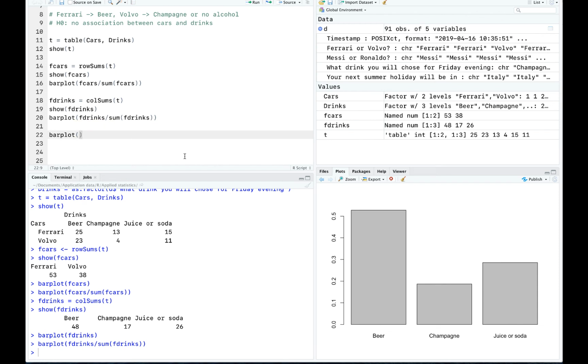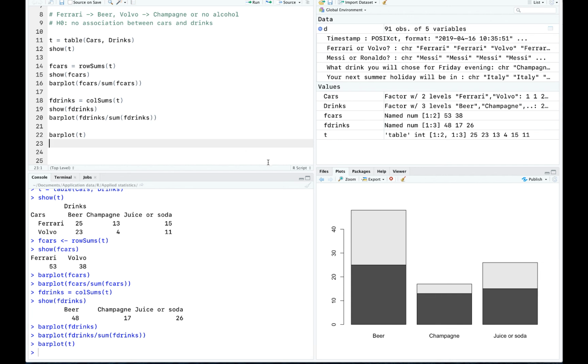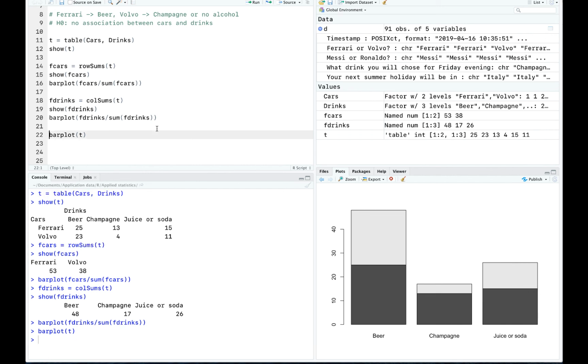You simply make a bar plot for the whole table. Yeah. So this is how it looks. And then you can see it's stacked, and a stacked plot is actually bad. So what you see here is the total number of responses, and then beer, and then Ferrari and Volvo who prefer beer, total number of responses, and then again Ferrari and Volvo, and then again Ferrari and Volvo. If you want to avoid this stacking, you should say bar plot beside equal to true. It means that instead of stacking the bars, R will show them beside each other.